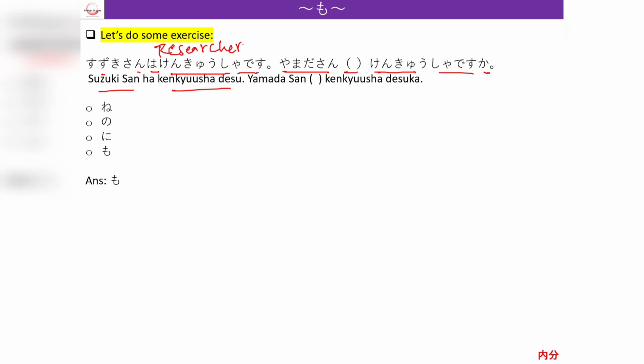So we have these four options. Ne, it is used for confirmation. No, it is used for possession. We have already studied this in our last video. I'll drop the link in description. Ni is a direction or time particle, so this is also incorrect. We have left mo, which means also or too. So basically the person is saying that Suzuki-san is a researcher and asking if Yamada-san is also a researcher. So the correct answer would be mo.